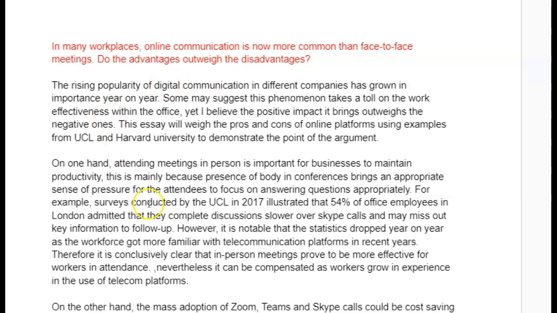I would not have put a comma here. All right, what I would have done instead is full stop, because this is a brand new sentence. This is mainly because, etc., etc. Or I would have gotten rid of this is, and then I would have just kept the sentence going. So it's important to maintain productivity, mainly because presence of body in conferences brings an appropriate sense of pressure for the attendees to focus on answering questions appropriately.